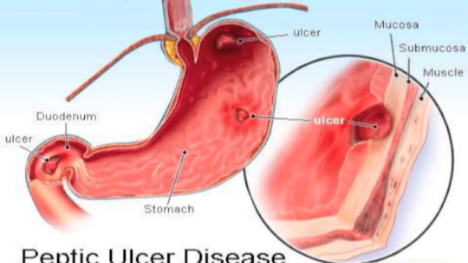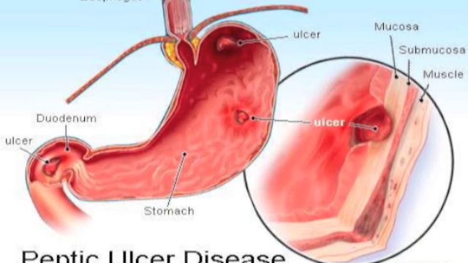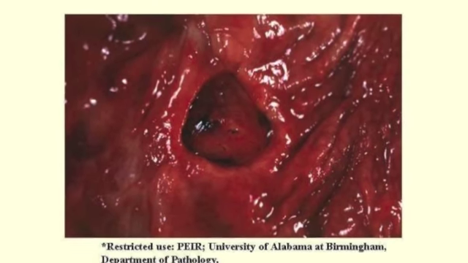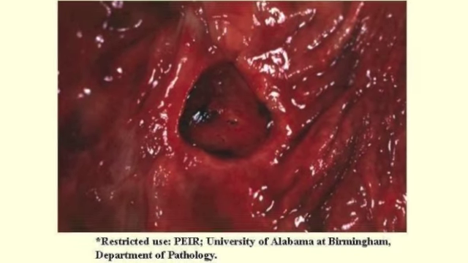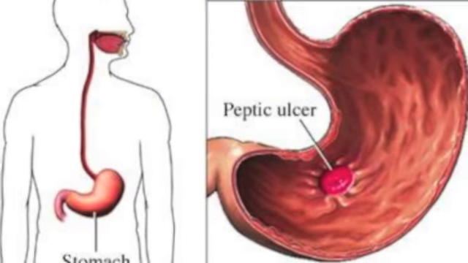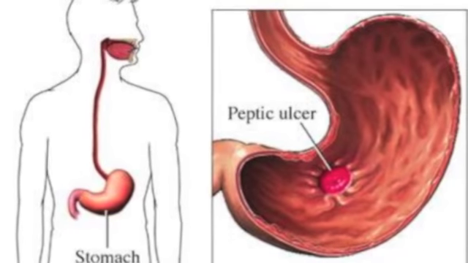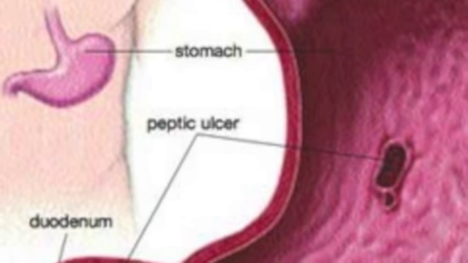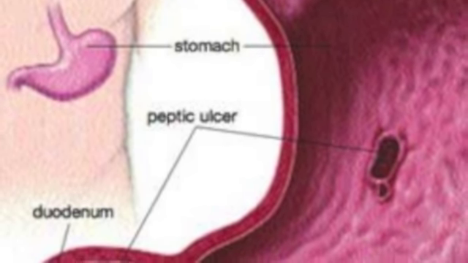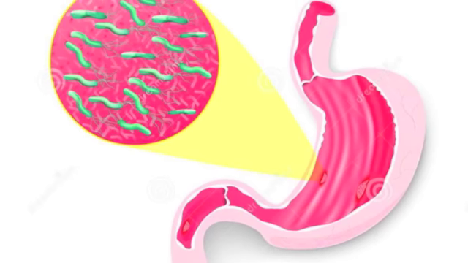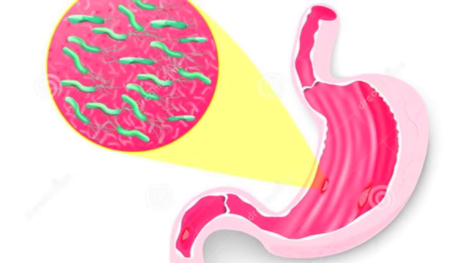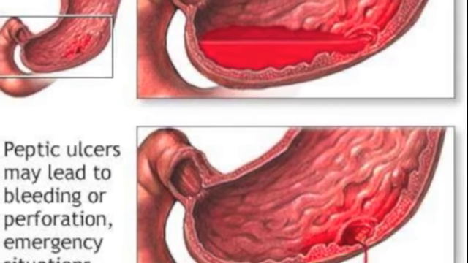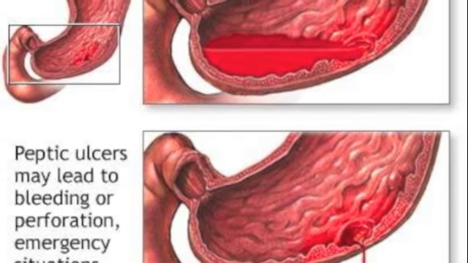A peptic ulcer is an area of damage to the inner lining of the stomach, esophagus, or duodenum, the first part of the small intestine. People of all ages can suffer from ulcers. Men and women are equally affected. Peptic ulcers were formerly thought to be caused by stress, coffee consumption, or spicy foods, but also by bacterial infections.